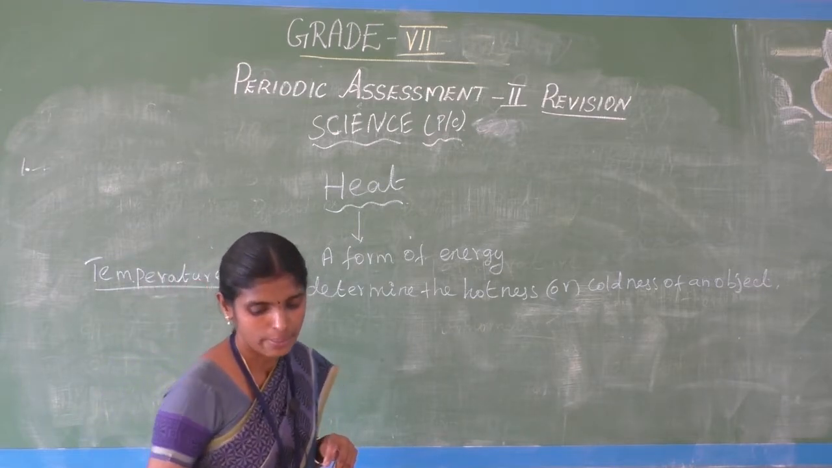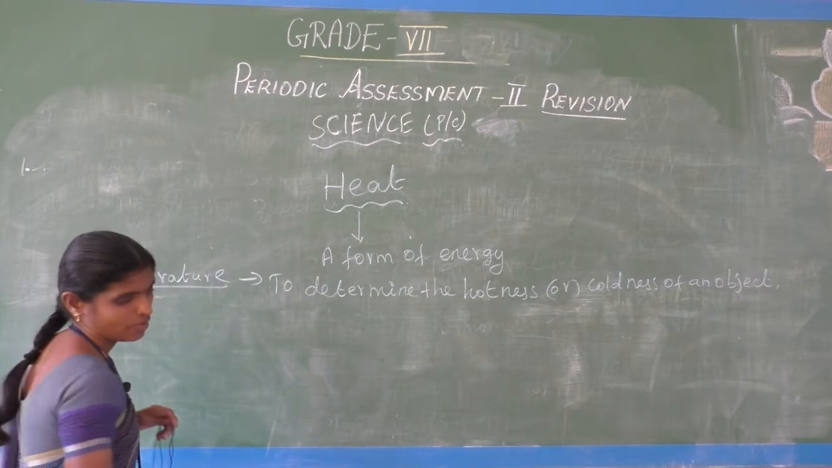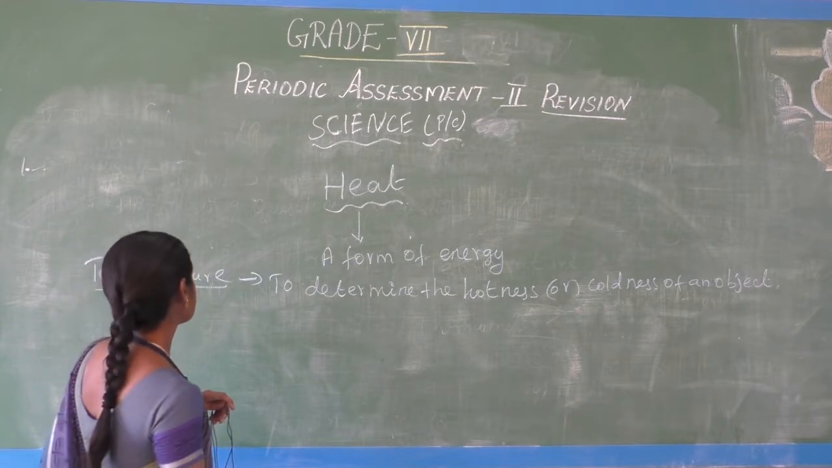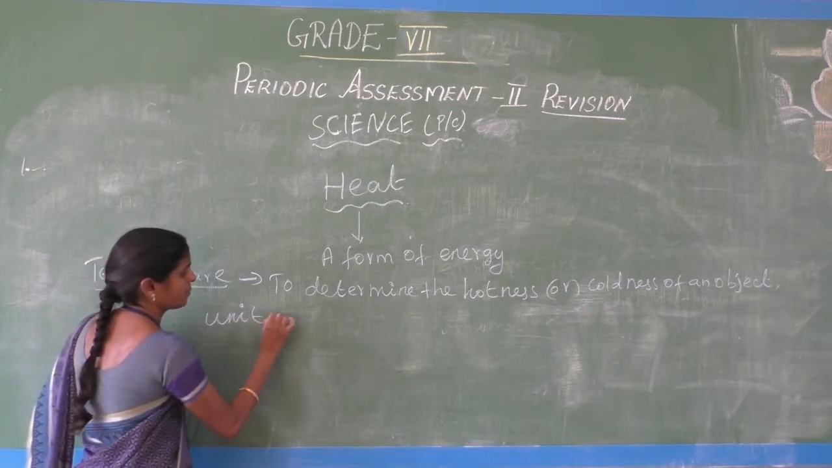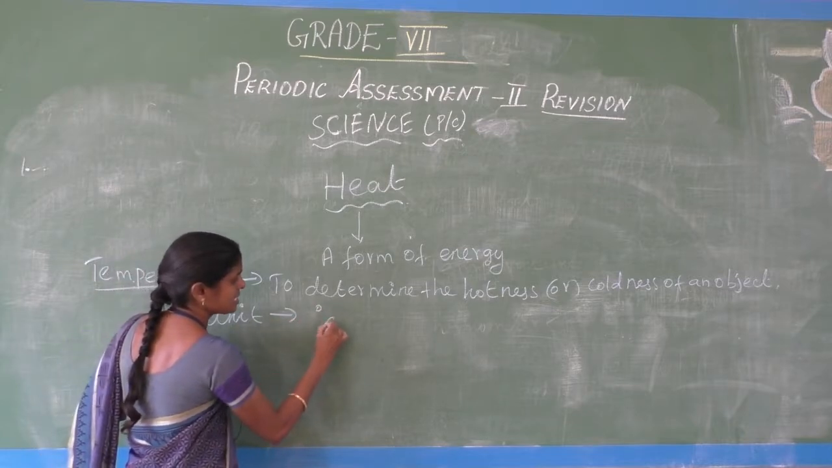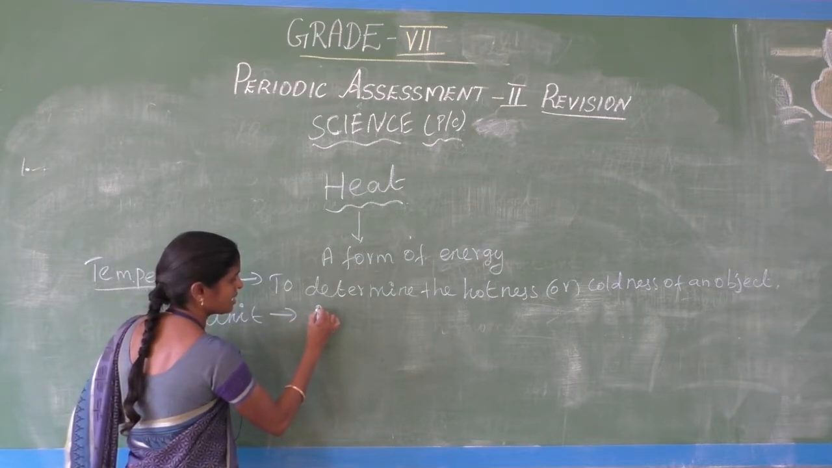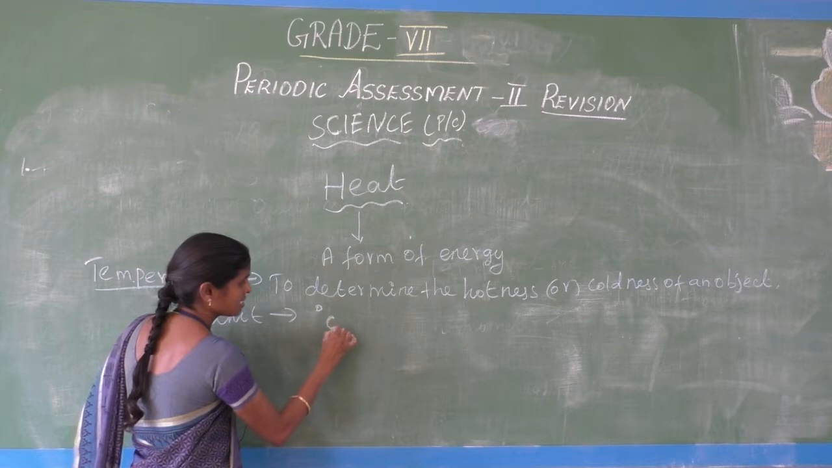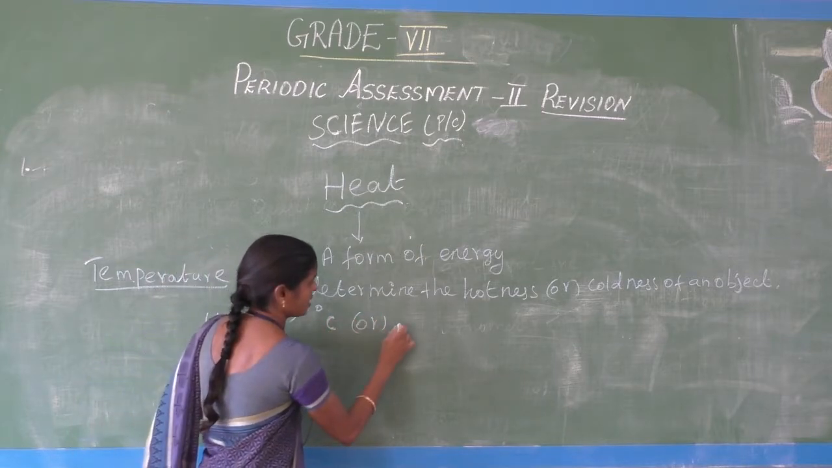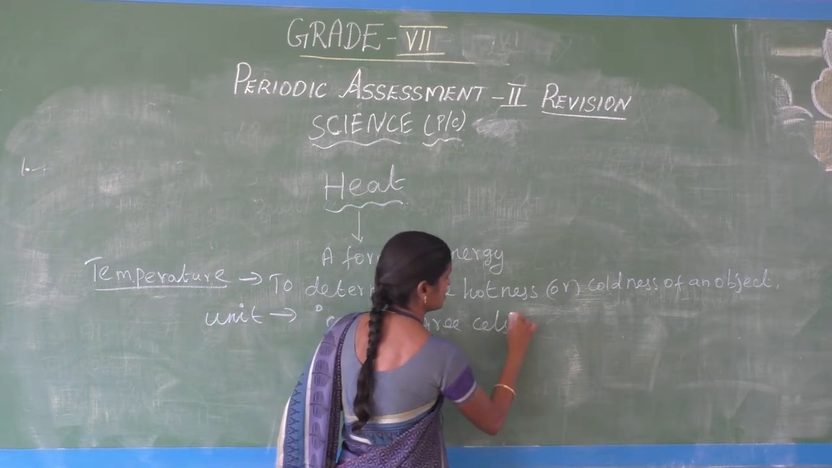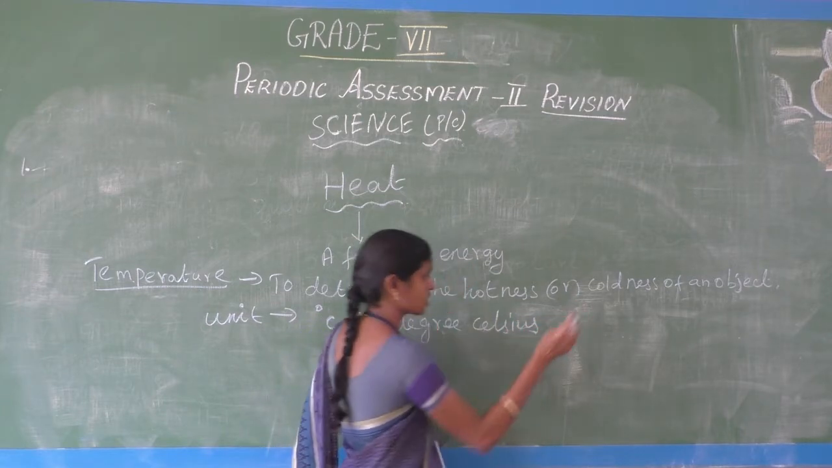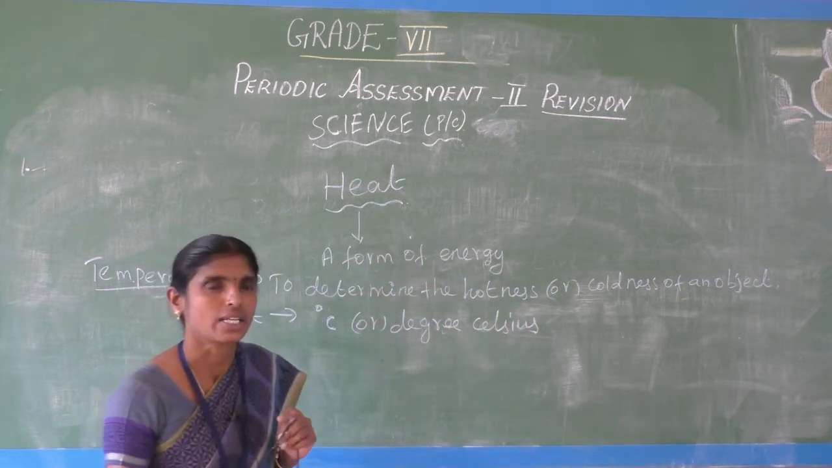What is the unit of temperature? It is the degree Celsius. The unit of temperature is degree Celsius, which we can write with the degree symbol.